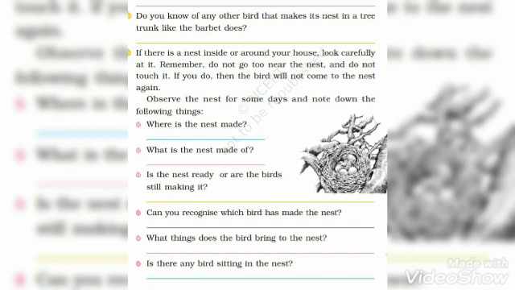Observe the nest for some days and note down the following things. This you can do by yourself by observing the nest. If there is any nest around your house or in your locality, you can do this and note down the following things. Where is the nest made? Like on the tree, in the tree trunk, in a hole, or on the stones? Where? Next question, what is the nest made of? Find it out. Is the nest ready or are the birds still making it?